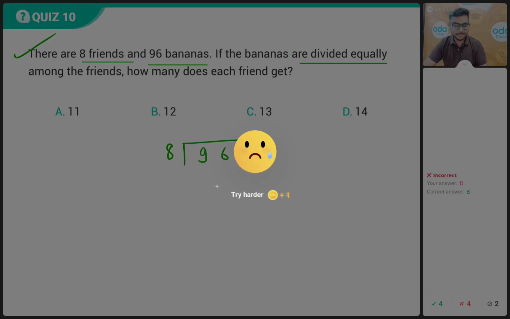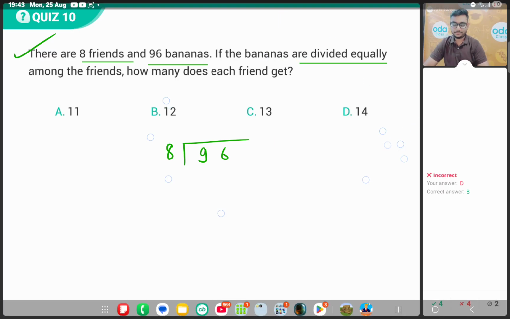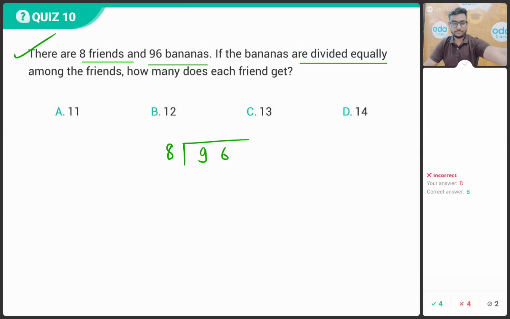Quickly say, what will be the answer, students? I want everybody to give your best in the class. How many will each friend get? No mistakes. Don't run behind the quizzes, but I want every one of you to answer it correctly. All the very best.